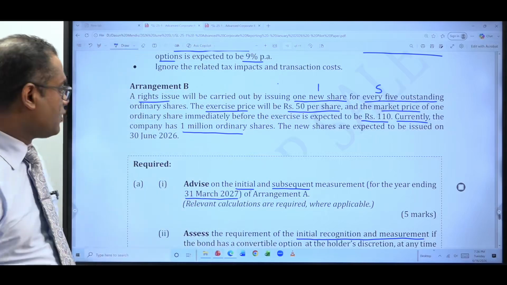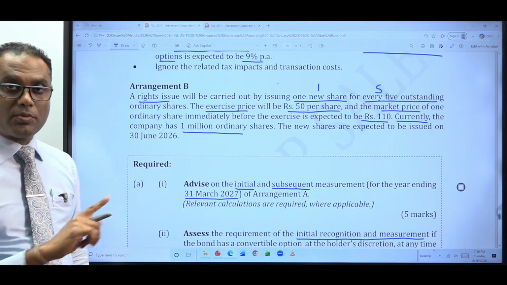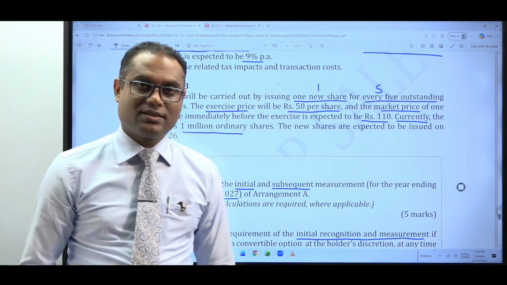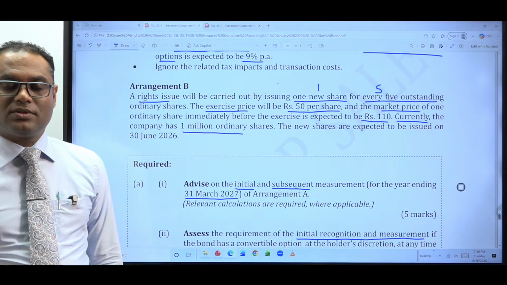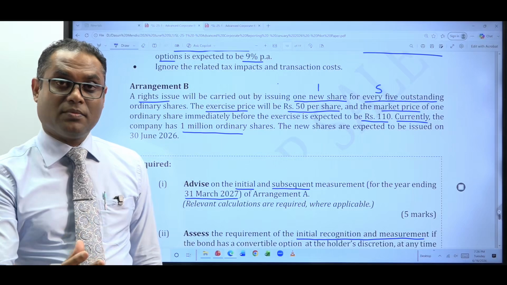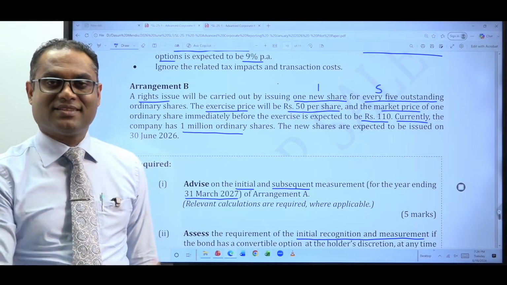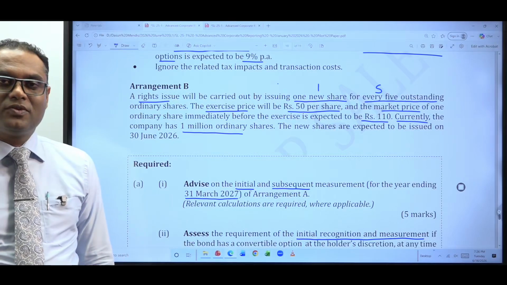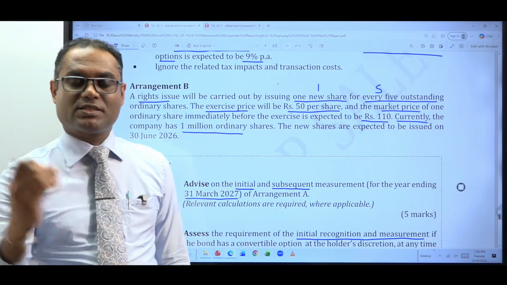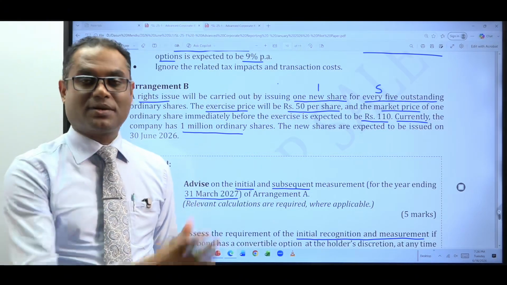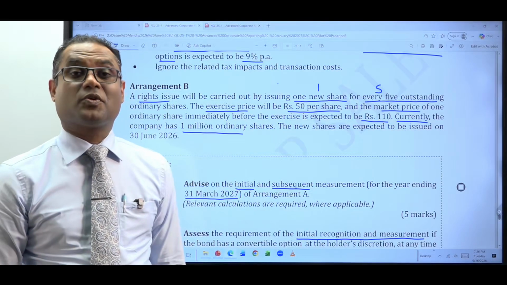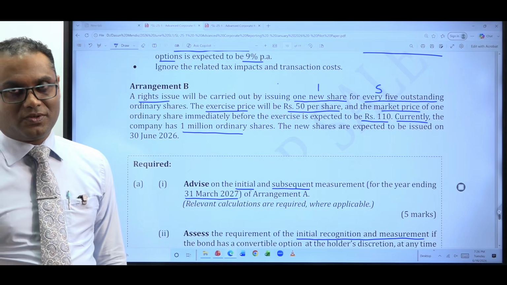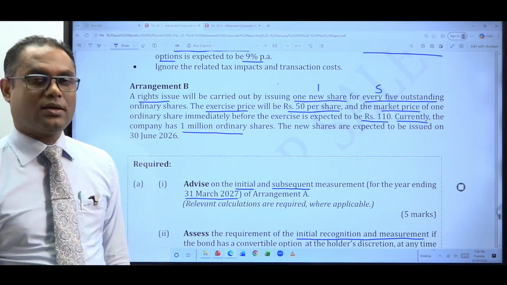But in this question, what do we have? Not a cash share issue or a bonus issue, but a rights issue. What is the specialty of the rights issue? A rights issue has both these elements, a cash component and a bonus component. Then what we need to do? The cash component you adjust prospectively, the bonus component you adjust retrospectively. That's what you need to do. Okay, how to do that, we'll look at it in a little while.